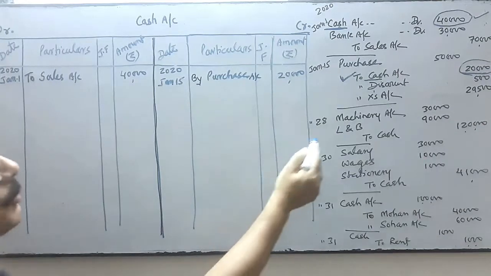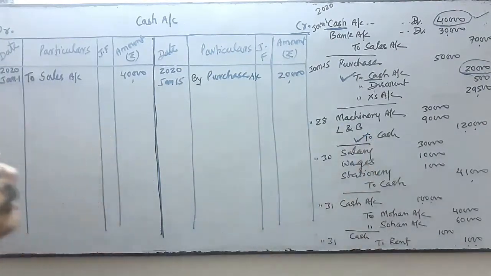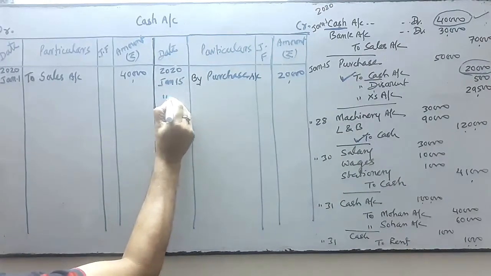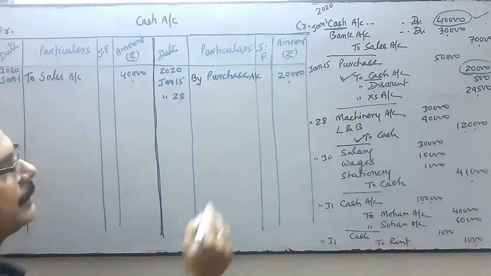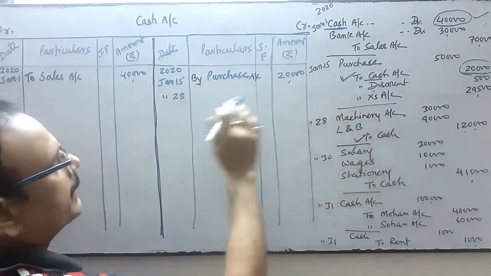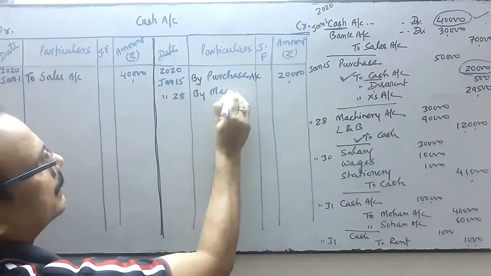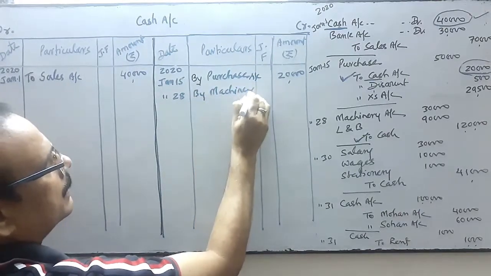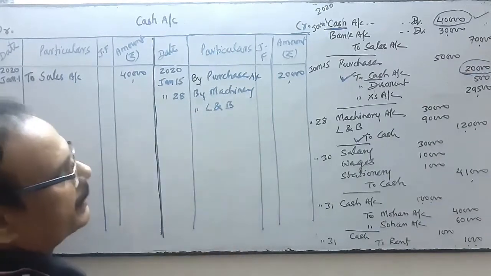Now come to the third. On 28 cash is on credit, so we'll do the posting in the credit side. First of all, write the date, January 28. In the opposite side of credit, in the debit side, what is it? Machinery and land and building.